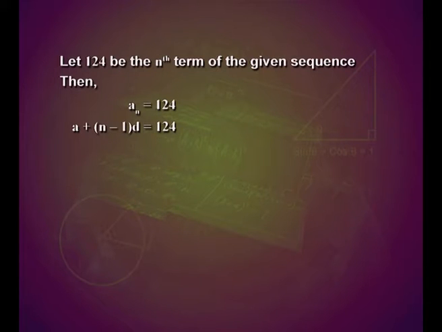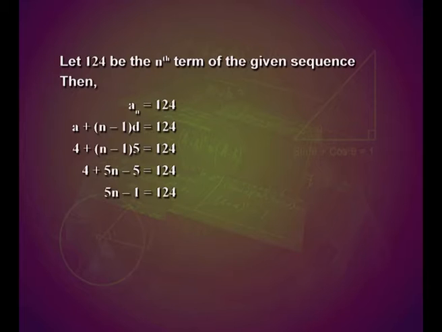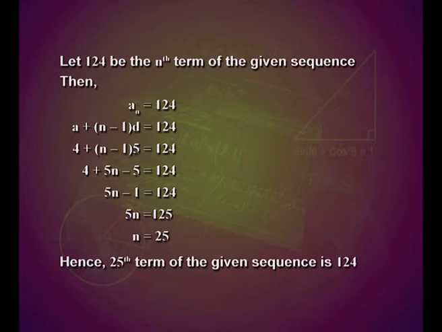On substituting the values, 4 plus (n minus 1) into 5 is equal to 124. That gives us 4 plus 5n minus 5 is equal to 124. On simplification, that gives us 5n minus 1 is equal to 124. That is 5n is equal to 125. Therefore, n is equal to 25. Hence, the 25th term of the given sequence is 124.